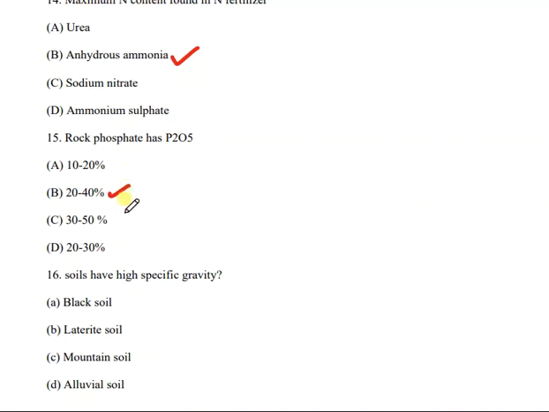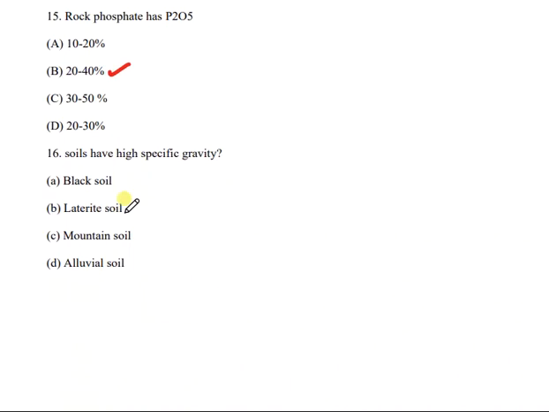Okay. Then question number 16. Which soils have high specific gravity? And the options are black soil, laterite soil, mountain soil or alluvial soil. From the following options, the correct answer is D. That is alluvial soil. Alluvial soils have high specific gravity.